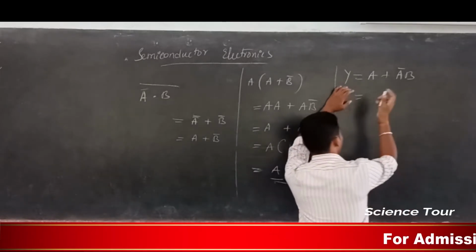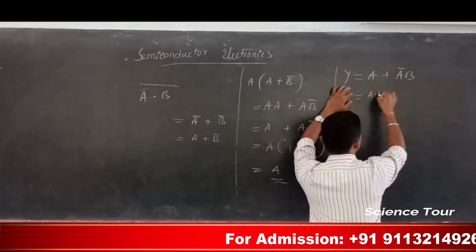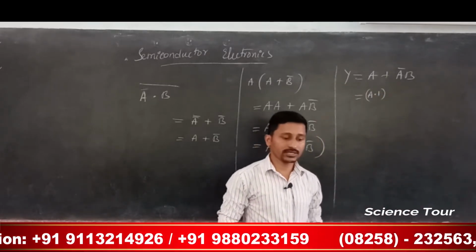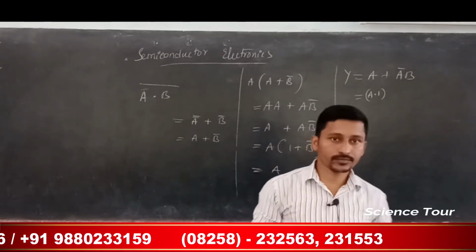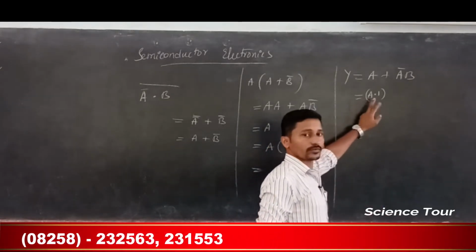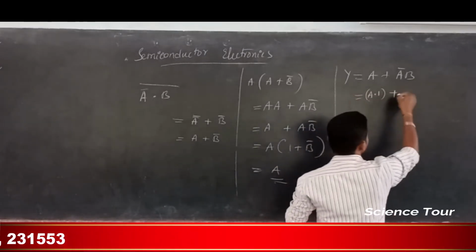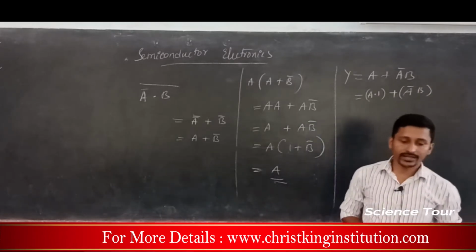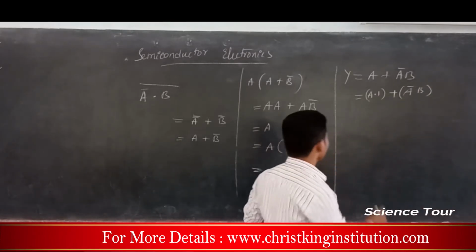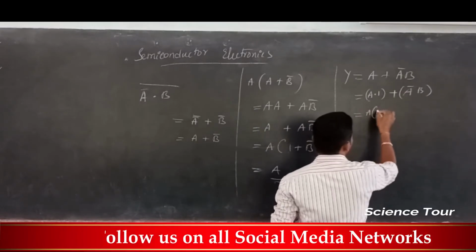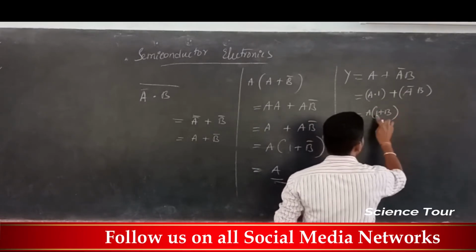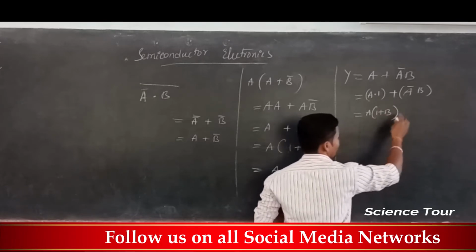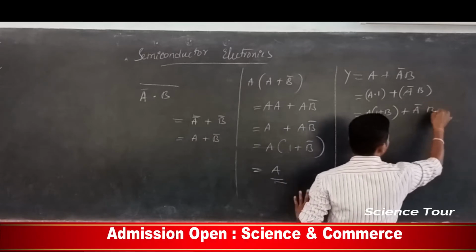See, if you write A dot 1, A dot 1 is nothing but A itself, no? If it is 0, 0; if it is 1, 1 only. Plus A bar B you are going to write down. Now that 1 I can write in this way, A into (1 plus B). Anything plus 1 is 1 itself, no? Plus A bar B.